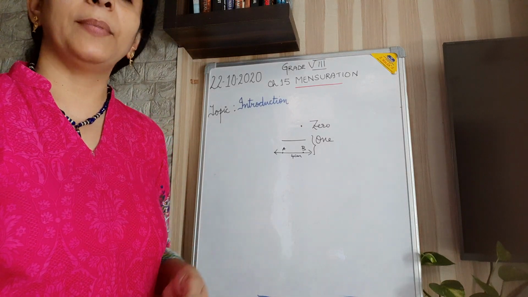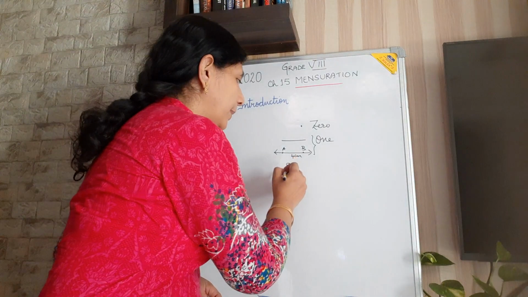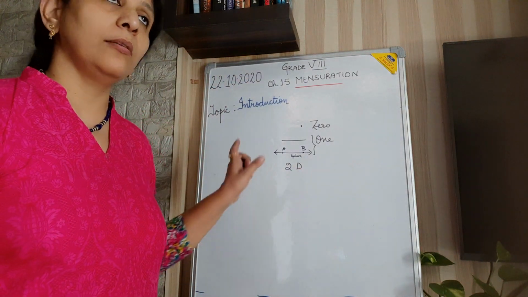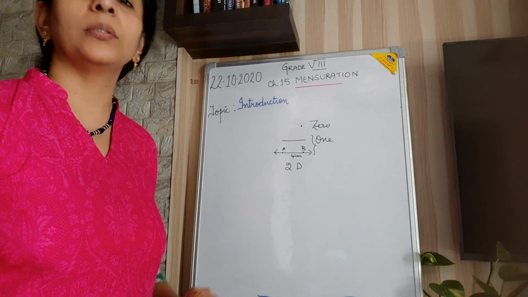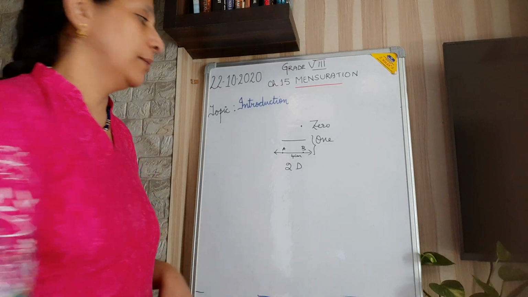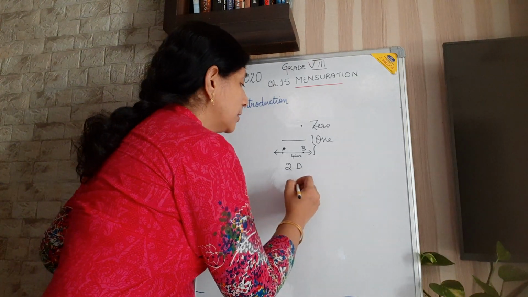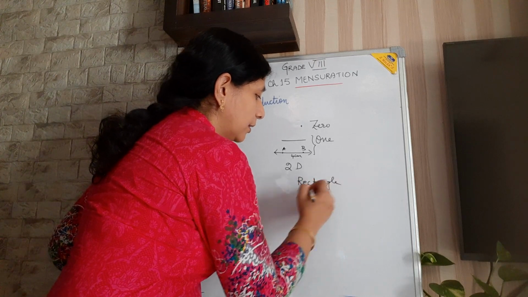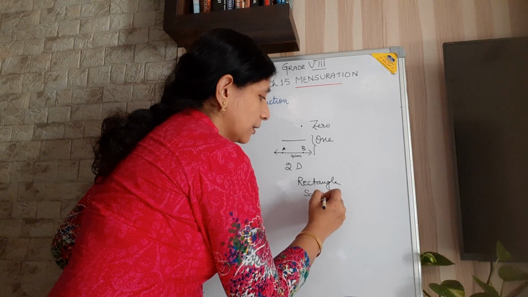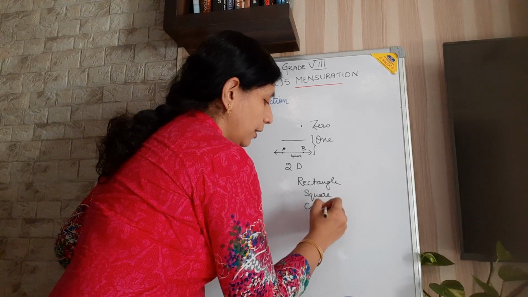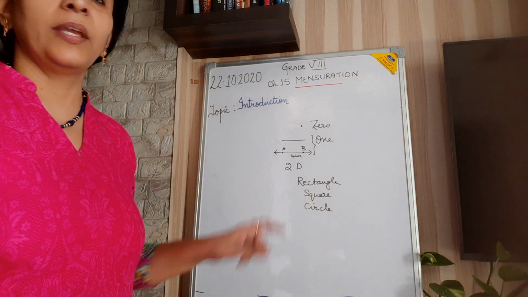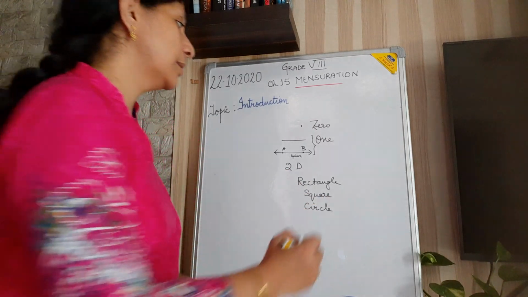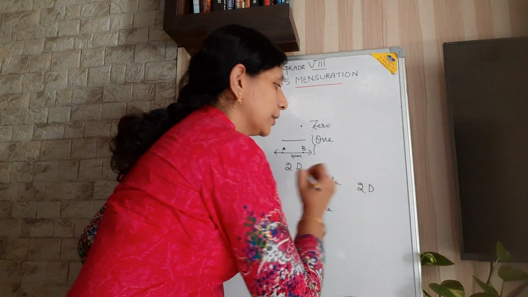Now what about two dimensions? You have learned two-dimensional figures, which can be drawn on a plane surface. That is, I can draw it on the board. It can be a rectangle, it can be a square, it can be a circle. Triangle, semicircle, everything can be drawn. These are two-dimensional figures.